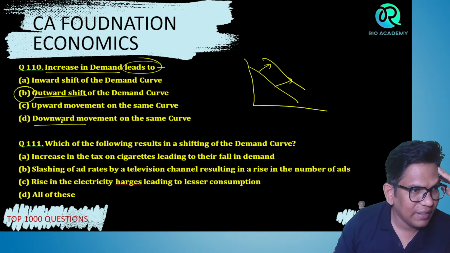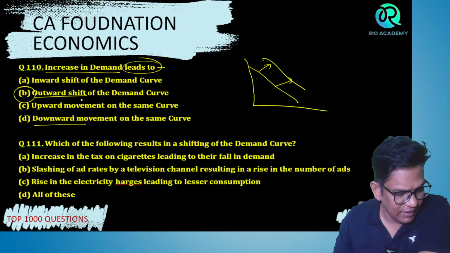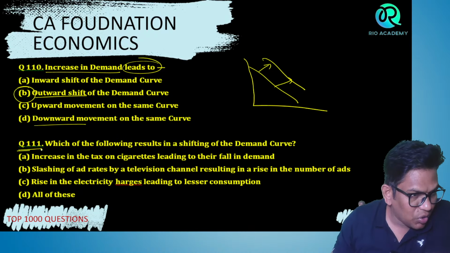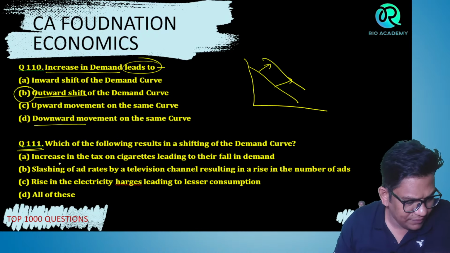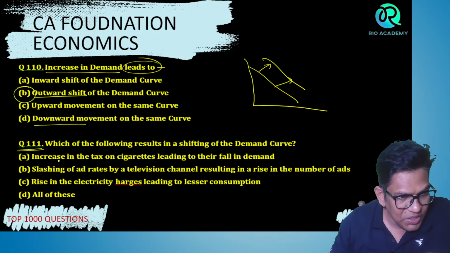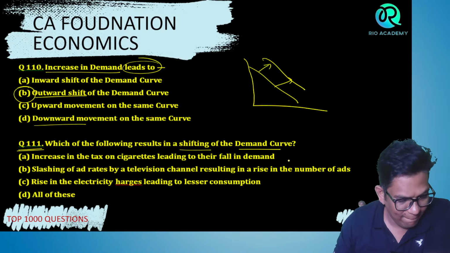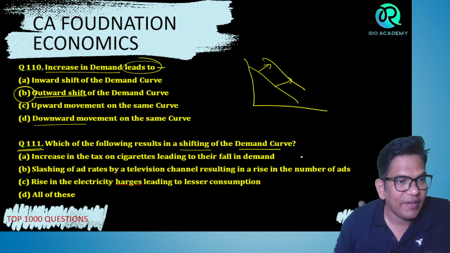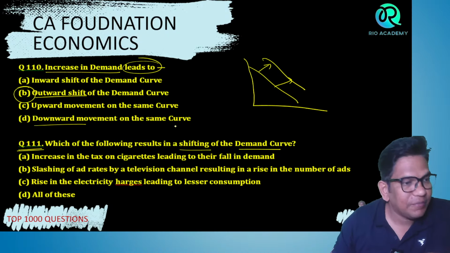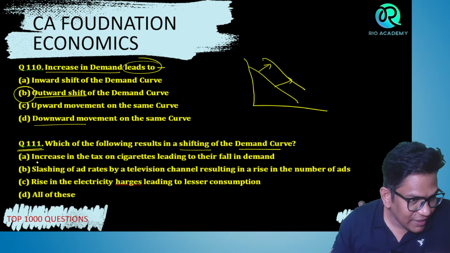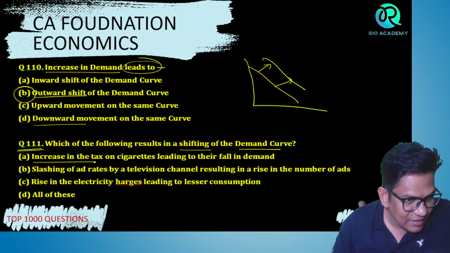All right. Next. Question number 111. Which of the following results in shifting of the demand curve? Increase in the tax on cigarettes leads to a fall in the demand.